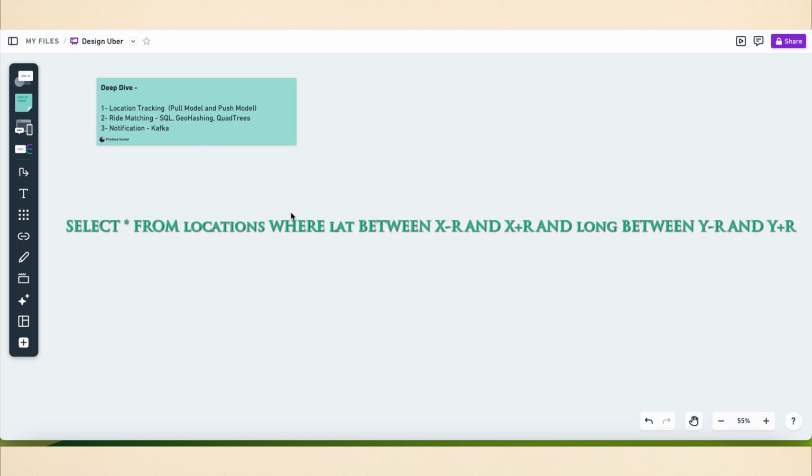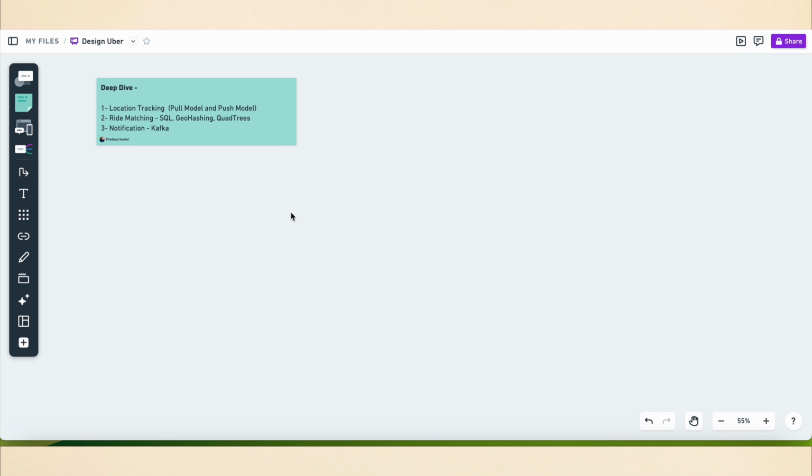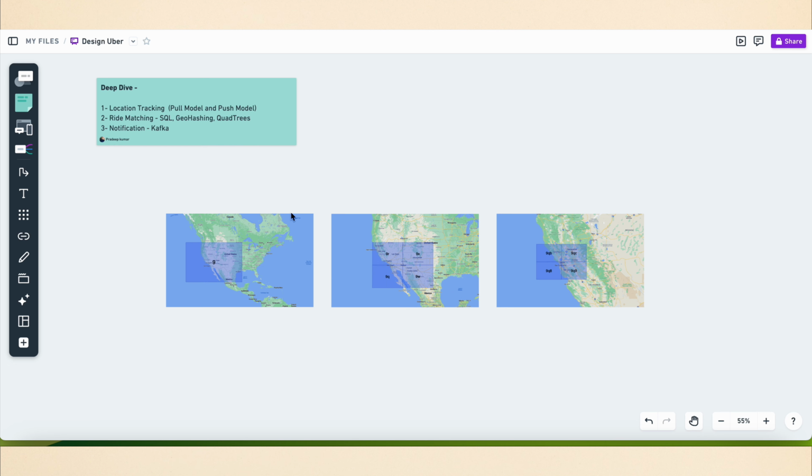Next option, we can use geohashing. So what exactly is geohashing? Geohashing is a geocoding method used to encode geographic coordinates such as latitude and longitude into short alphanumeric strings. A geohash is a hierarchical index that uses base 32 alphabet encoding. The first character in a geohash identifies the initial location as one of 32 cells.